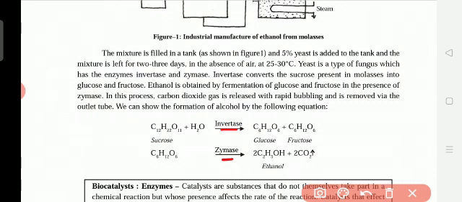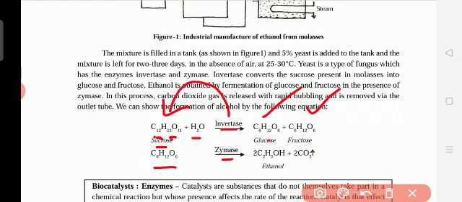So the sucrose is present, like sugar, the sucrose is present where? In the molasses. After removing the sugar, the molasses, that yellow color, is left behind. Its formula is C12H22O11 plus water. This invertase enzyme will break the sucrose into two, glucose and fructose, C6H12O6 and C6H12O6. Okay, it will be dividing.